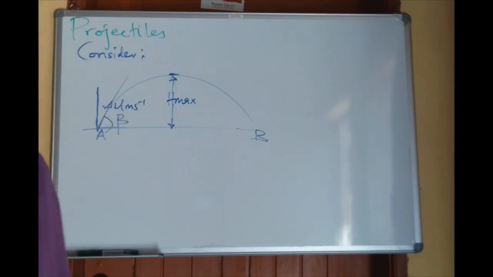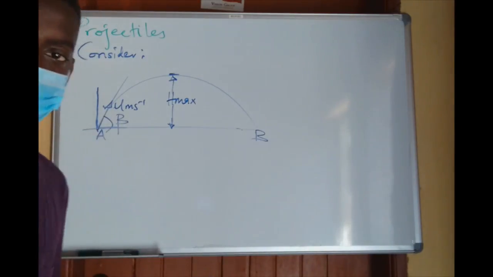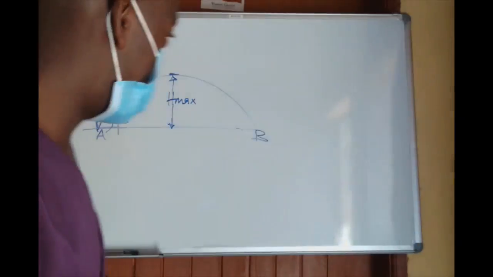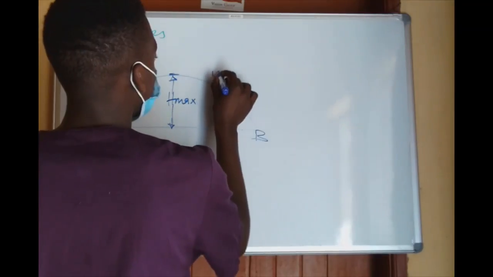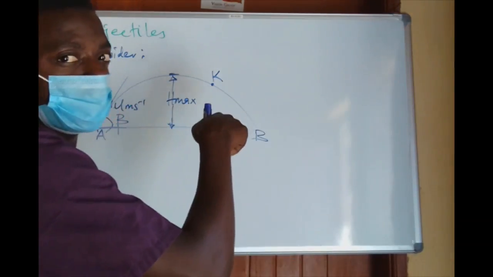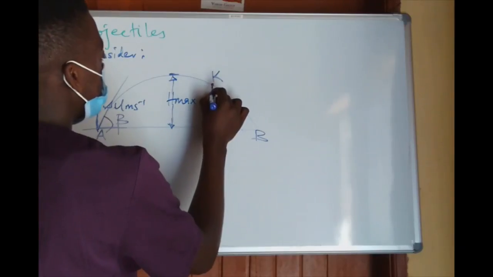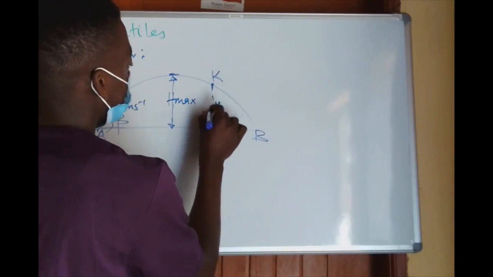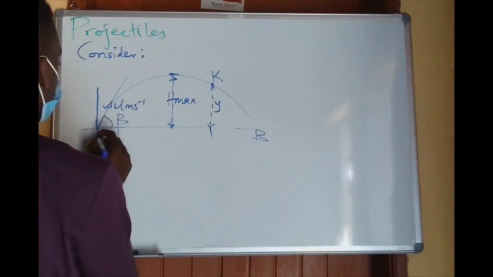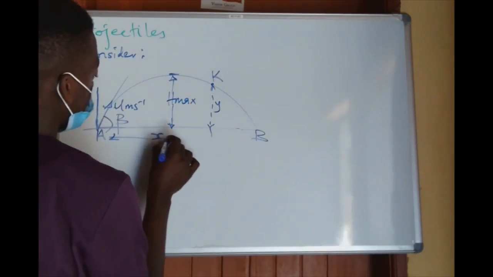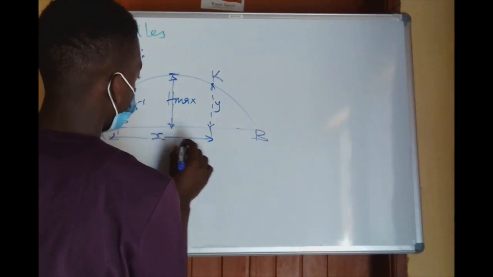The particle moves with the initial velocity u meters per second to land at point B in the same horizontal plane as A. At any time t, let me assume my particle is at point K. When it is at point K, it has a vertical displacement, which I can call y. And its horizontal displacement, let me call it x. x is the horizontal displacement of my particle.